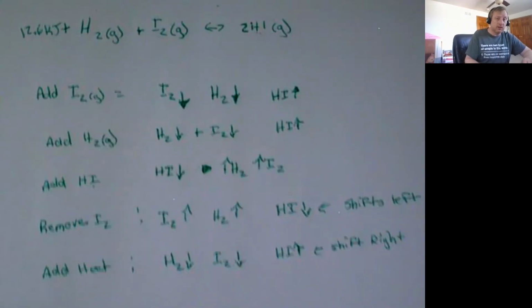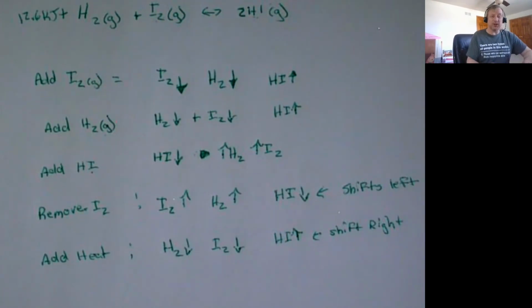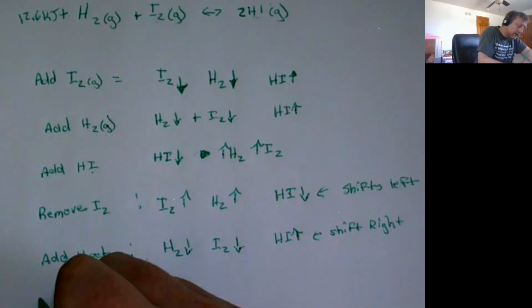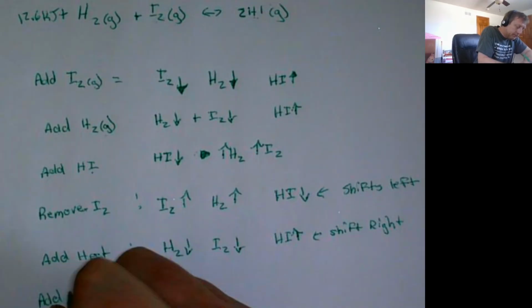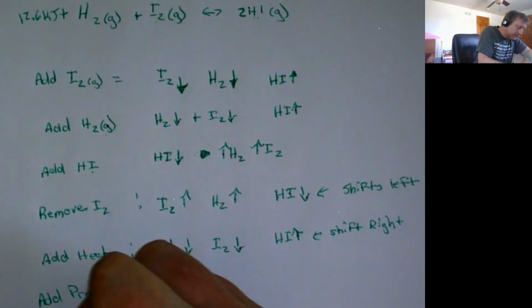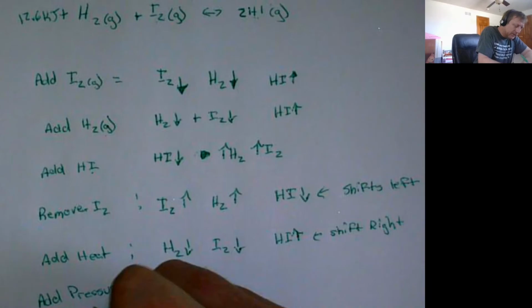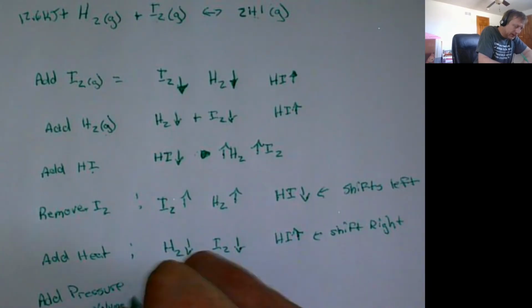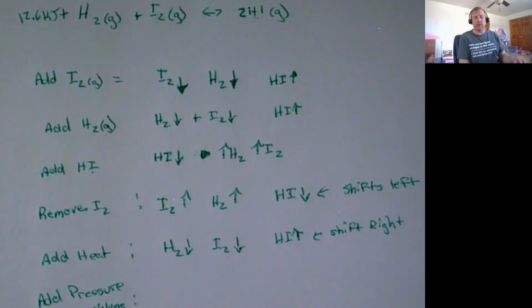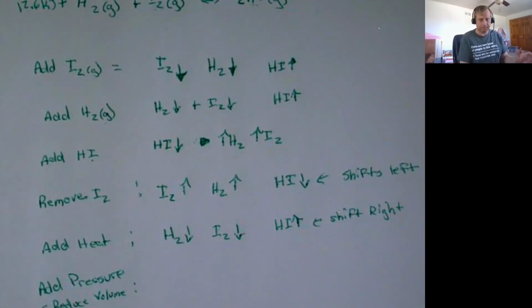Okay, one last one really to deal with, and this one can be expressed two different ways, but it's the same thing. We're going to say add pressure or reduce volume, because those are the same thing, really. If we squeeze the volume, if we've got this in a balloon and we squeeze the balloon, reduce the volume, well, we're going to increase the pressure in that. And again, the opposite of this will be true. So for everything I'm going to say for adding pressure or reducing volume, the same thing would be true in reverse for reducing pressure or adding volume.